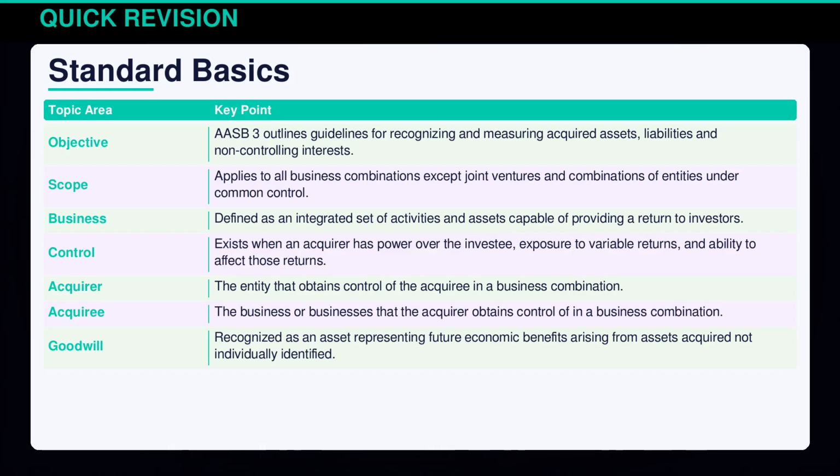AASB 3 sets the stage for recognizing and measuring assets, liabilities, and goodwill in business combinations. It excludes joint ventures and entities under common control, but applies to all others. Key terms include business, defined as an integrated set of activities, and control, where an acquirer impacts returns. Goodwill represents future benefits and is critical for financial reporting.